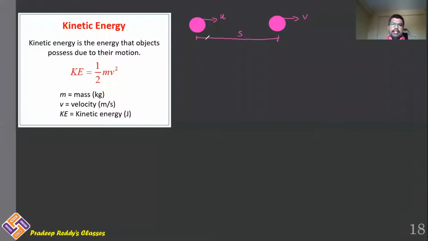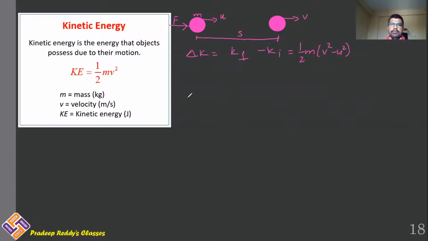Now consider one more example where we will be defining one more equation for kinetic energy. Let this object have some mass m. It is moving with some initial velocity u, and finally it has some velocity v. When you are applying force upon this object, definitely there will be some change in velocity corresponding to change in kinetic energy. Change in kinetic energy is equal to final kinetic energy minus initial kinetic energy, that is half m into v square minus u square. This is what we have already discussed.